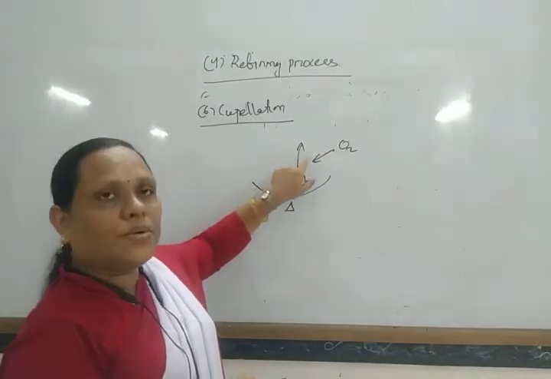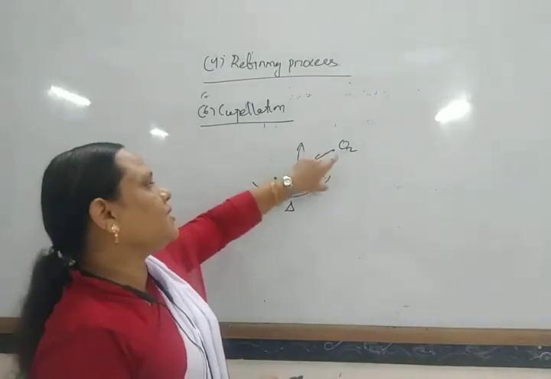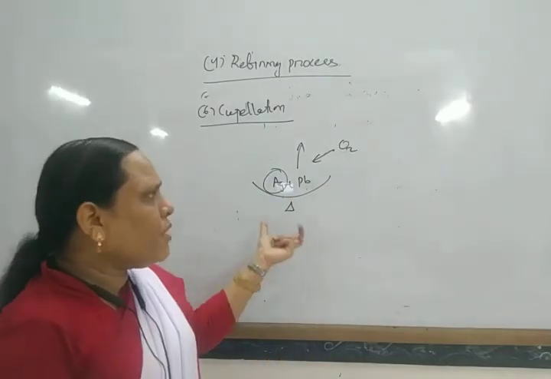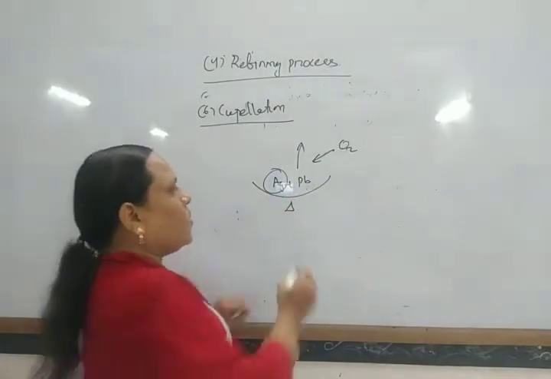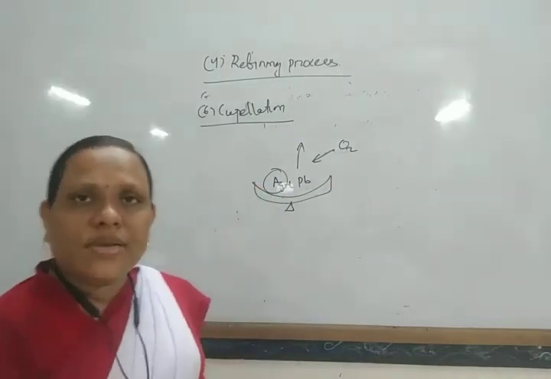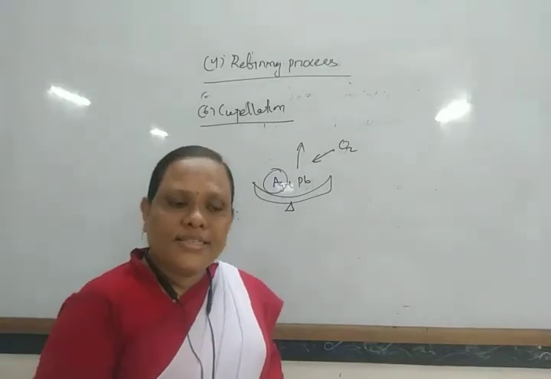Lead is converted to its oxide form and removed in gaseous form, and pure silver is formed. Some of the metal oxide also reacts with the bone ash. In this way, pure silver metal is obtained.